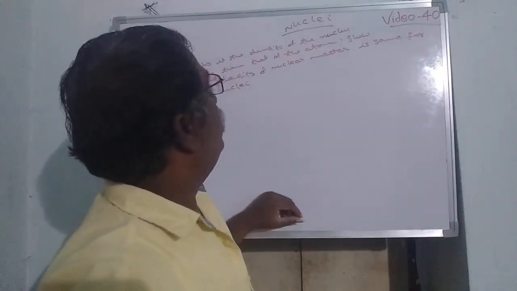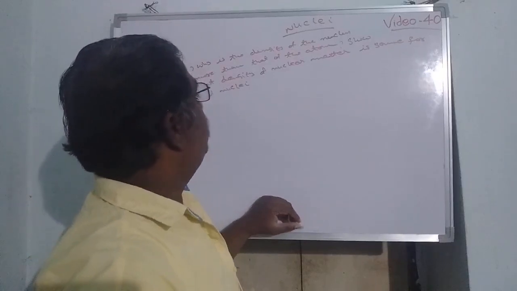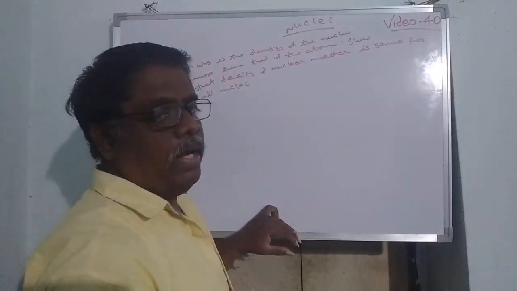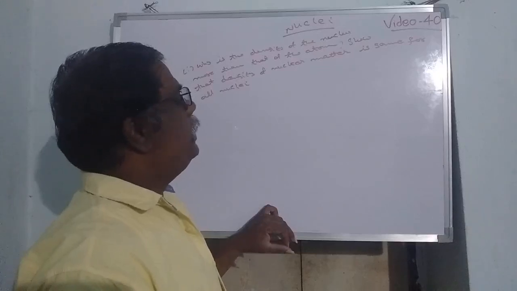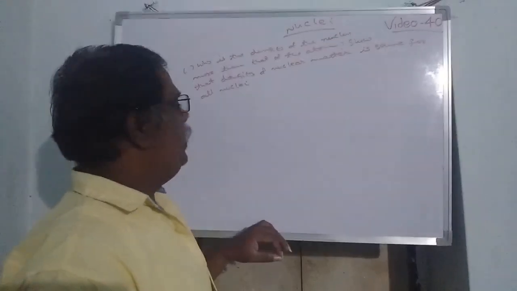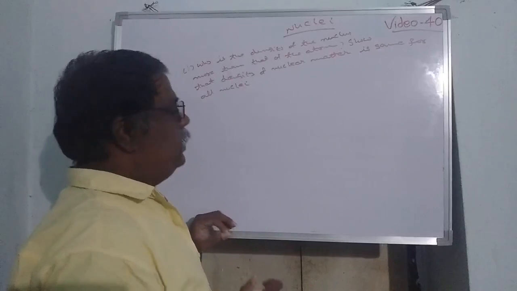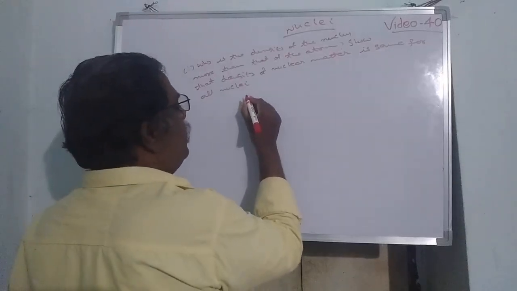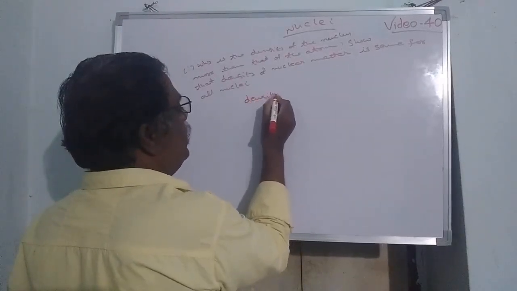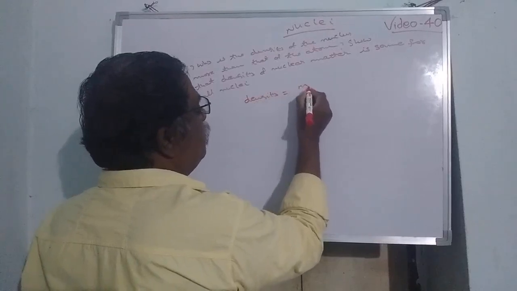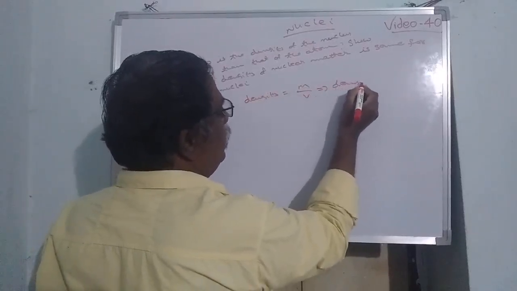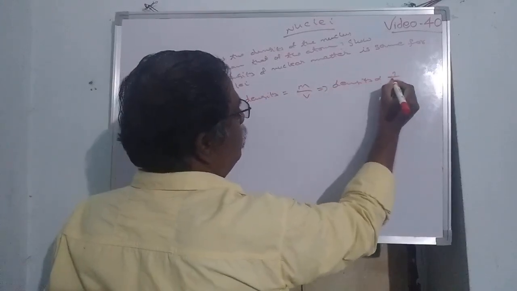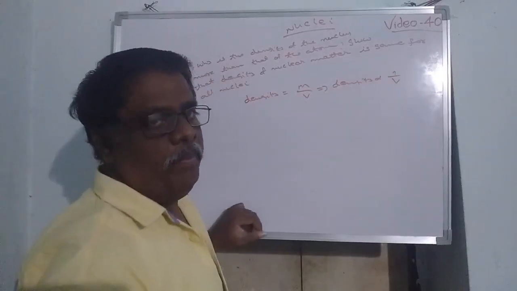So look here, why is the density of the nucleus more than that of the atom? Show that the density of nuclear matter is the same for all nuclei. First of all, we know density. What is meant by density? Density is nothing but mass by volume. That means density is inversely proportional to the volume.